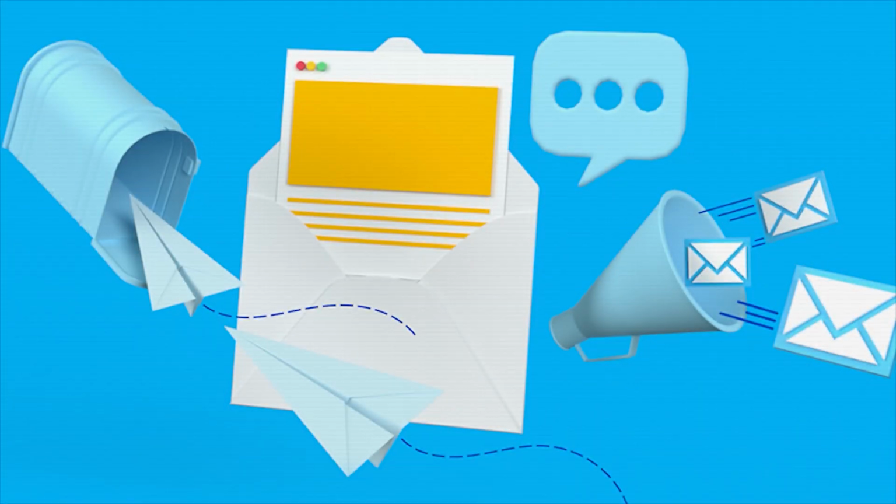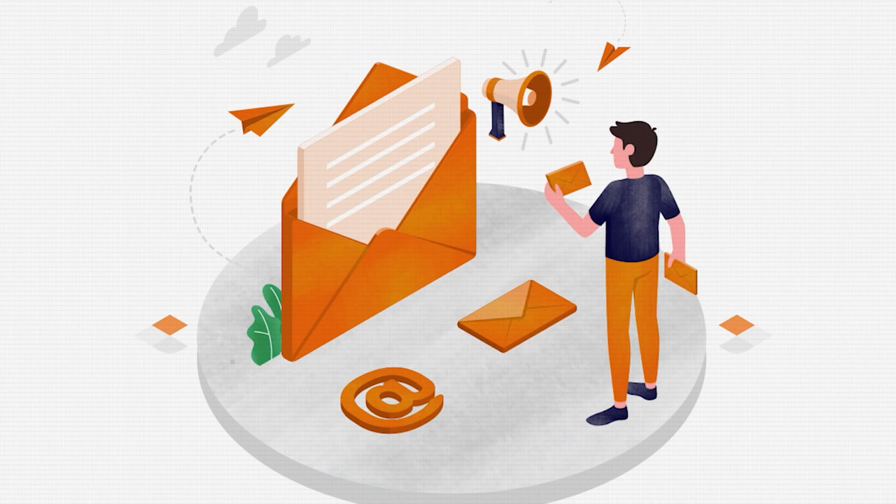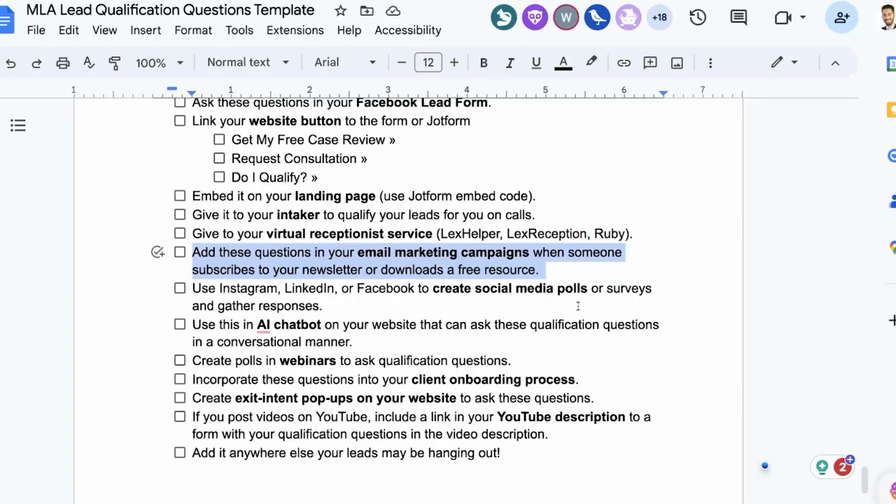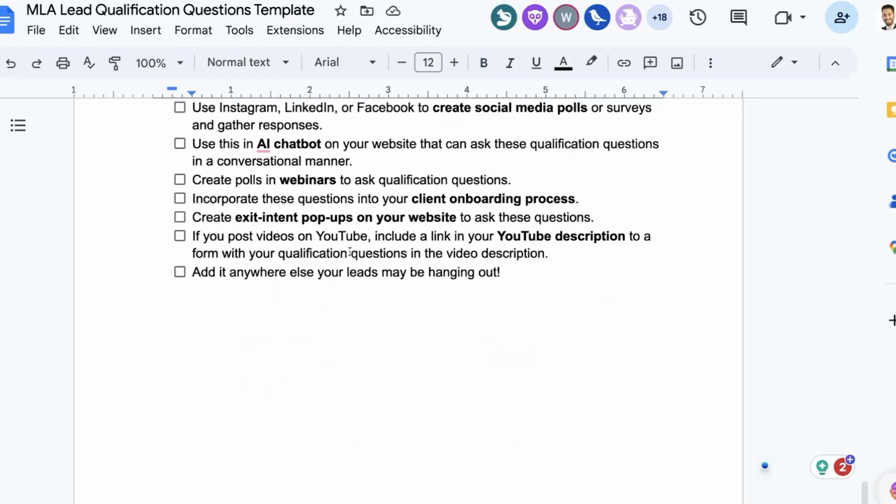Next is add these questions in your email marketing campaigns when someone subscribes to your newsletter or downloads a free resource. Next, not as common, but you can use social media platforms. Have polls, literally post it, especially if you have your own communities. Depending on how they answer, you could reach out to them. You could post one of the questions. A lot of people don't do this. It's like creating some kind of interest or getting people in the right frame of mind. Post qualification questions and see who responds back. That's a really good target.